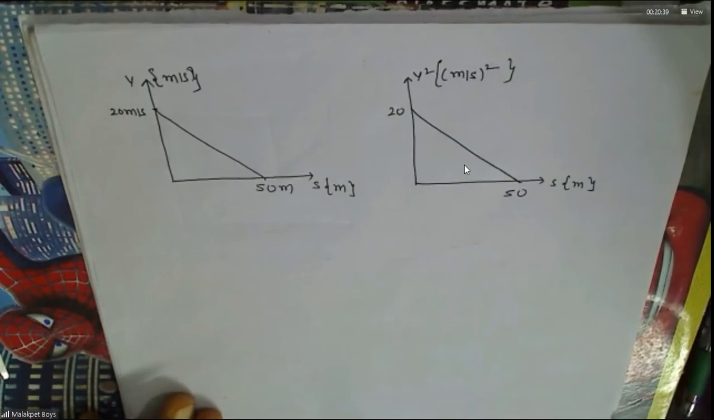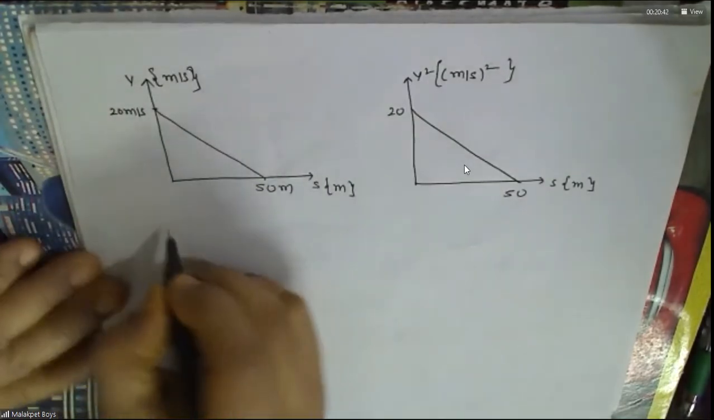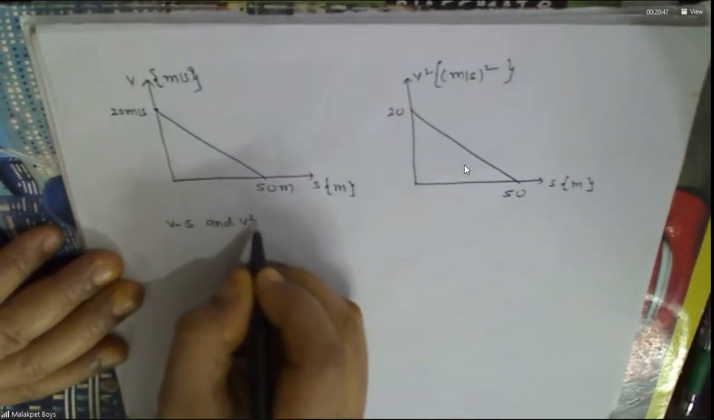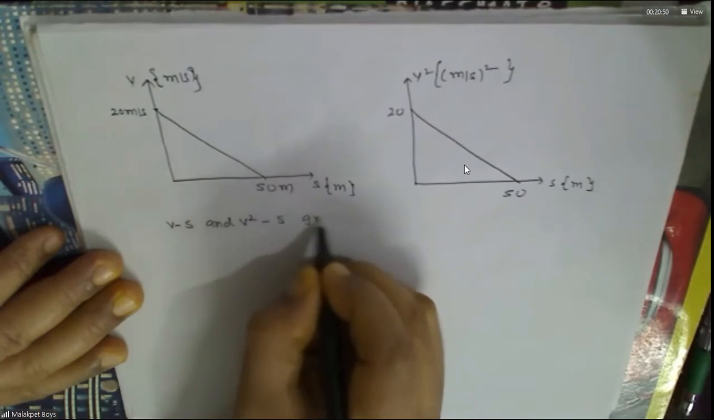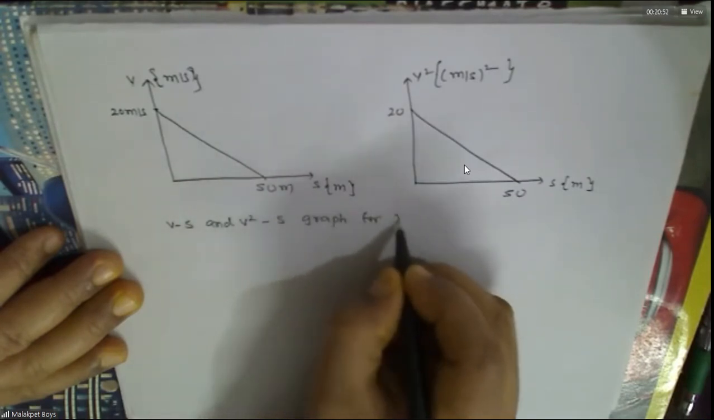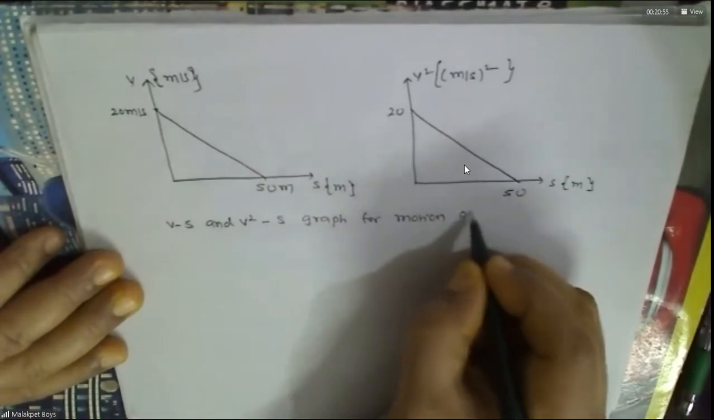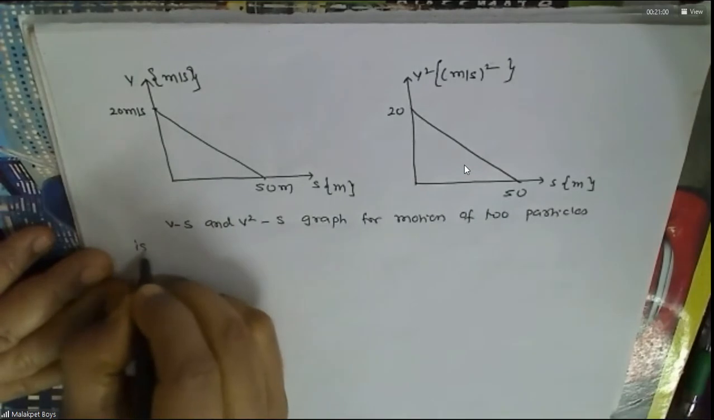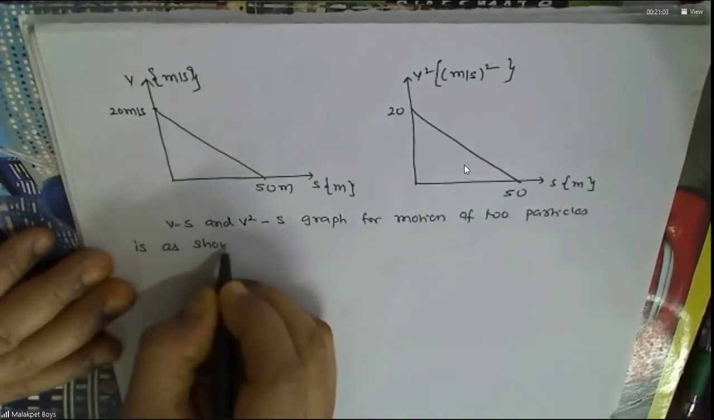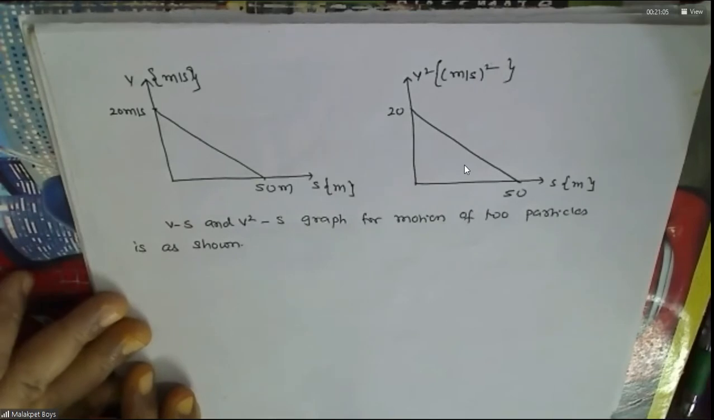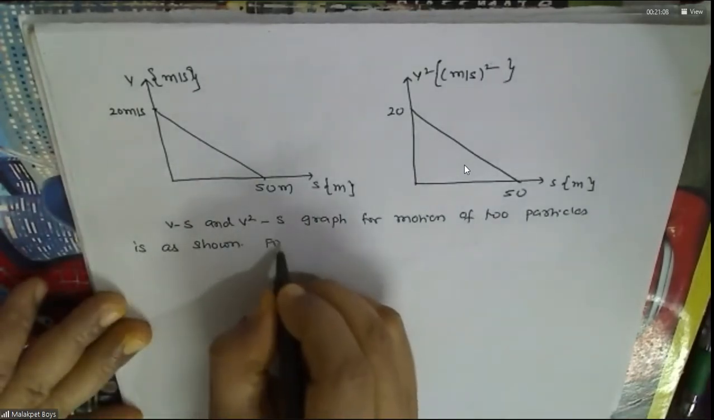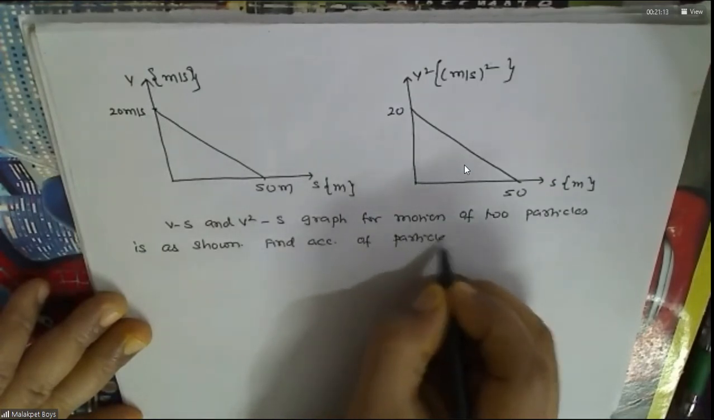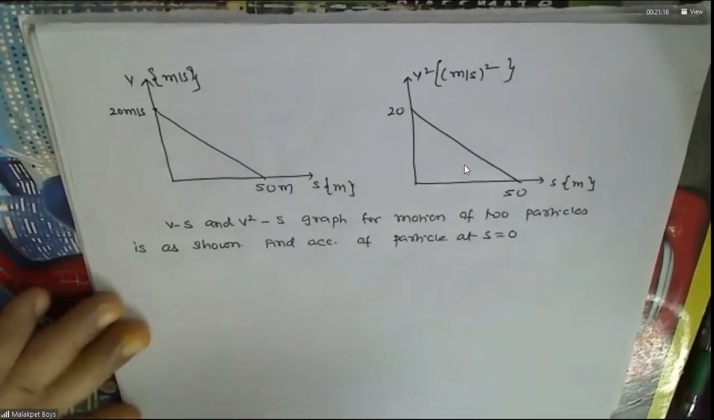This is the V versus S graph, and the V square versus S graph for motion of two particles, as shown. Understood this? Find the acceleration of the particle at s equals 0.